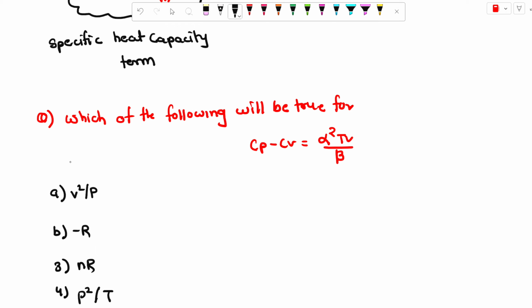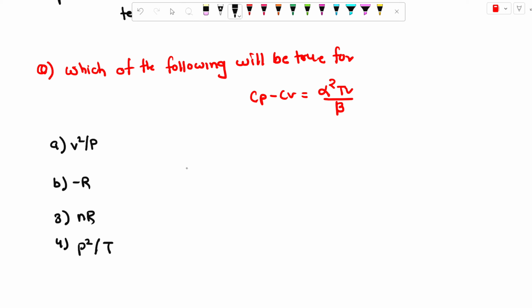There are two methods for finding the value of Cp minus Cv. If you see alpha and beta in any question, then you have to apply the second method. The value of alpha is 1 upon T, and the value of beta is 1 upon P. We already discussed in a previous topic what the values of alpha and beta are. You can simply put them in the formula: Cp minus Cv is equal to alpha square Tv upon beta.